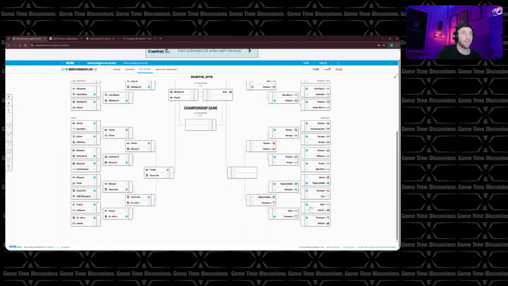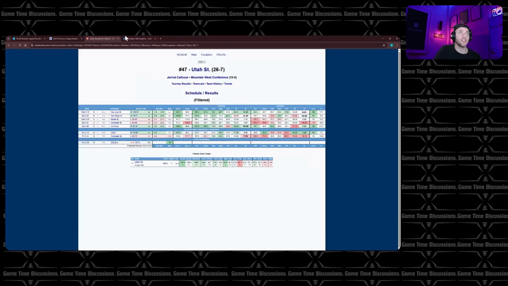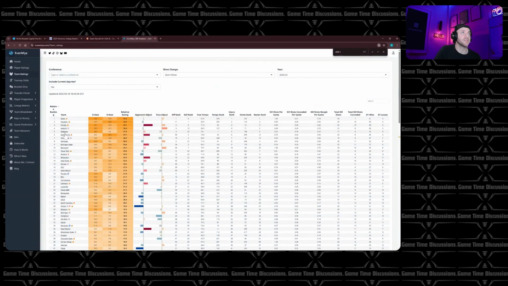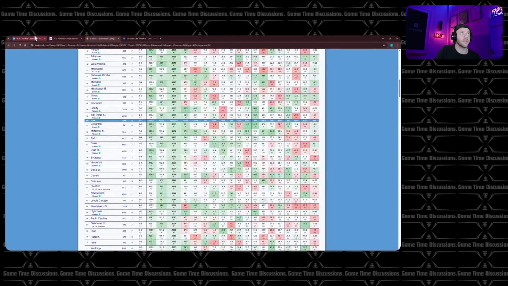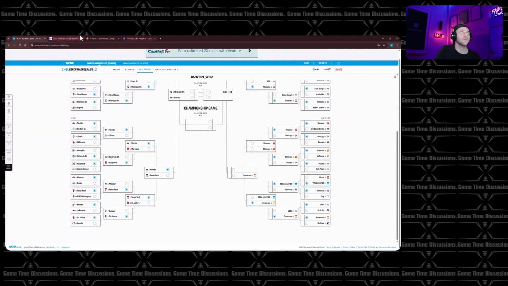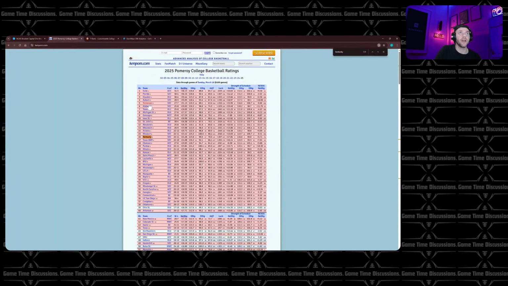This 7-10 is probably my least favorite 7-10 in terms of how interesting it's going to be and what they can do afterwards. Tennessee probably beats Texas or Xavier. They're just a really good team. That is what it is. They're up here for a reason. They are sliding a little bit. I think they're good enough to make it to the, what is that? The Elite Eight. I don't think they make it to the Final Four.